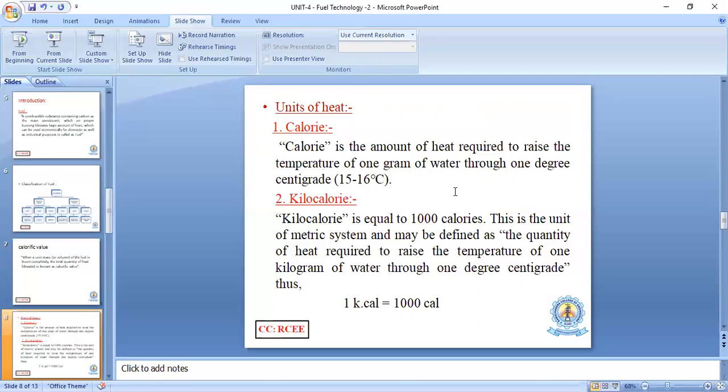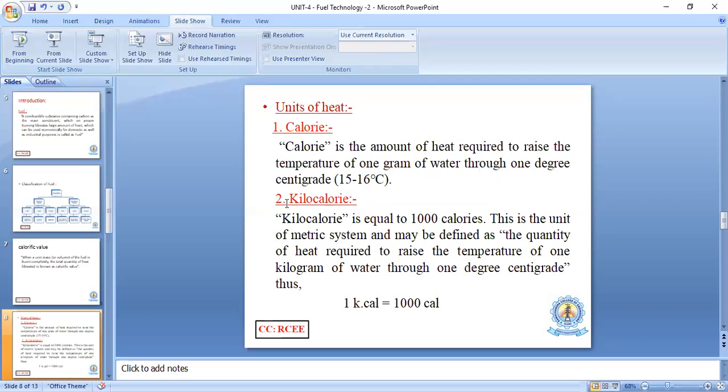How much heat is required to raise 1 gram of water from 15 degrees to 16 degrees centigrade is called 1 calorie. You can observe again: the calorie is the amount of heat required to raise the temperature of 1 gram of water through 1 degree centigrade. That is called a calorie.